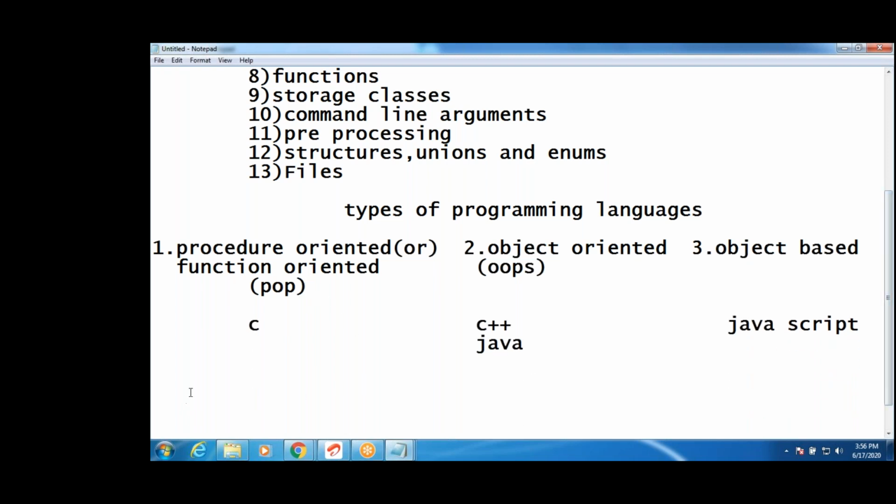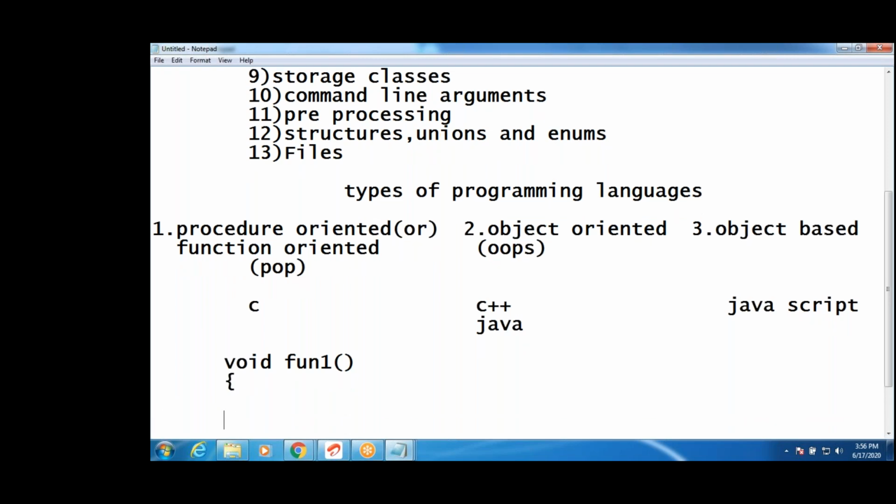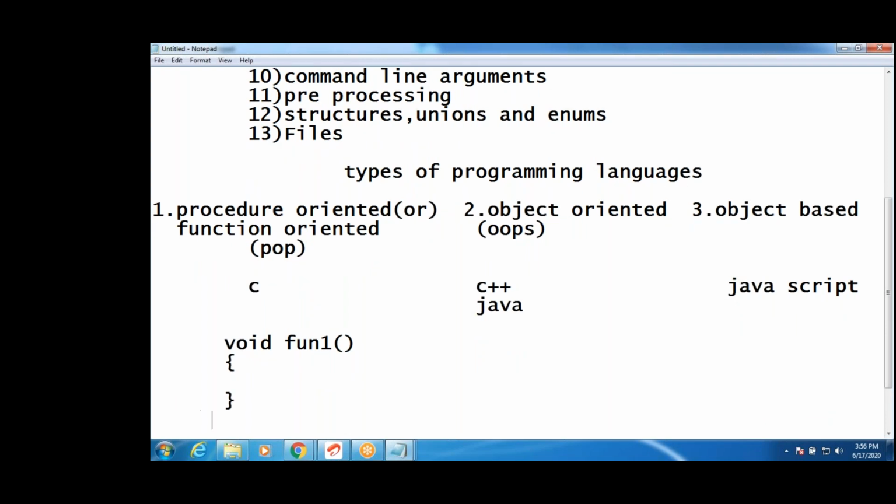If you check the C program structure, it will be like this, guys. First function one, function two, function three. C program structure will be like this.